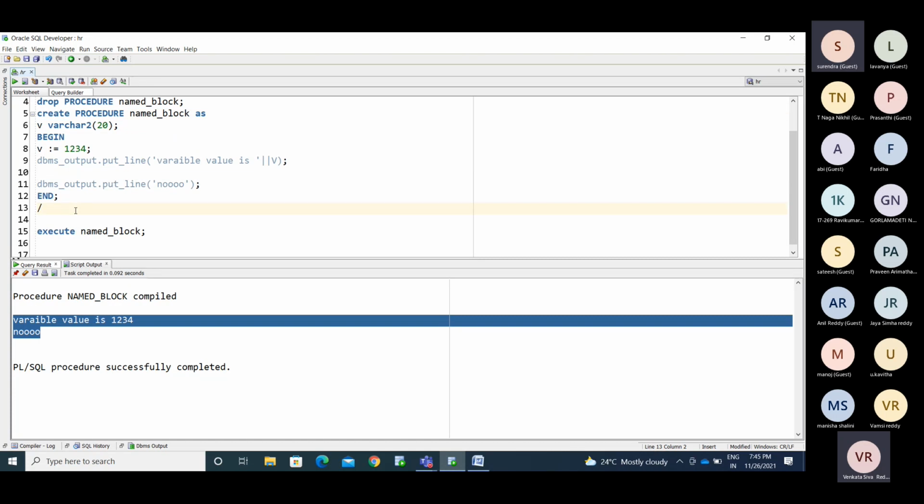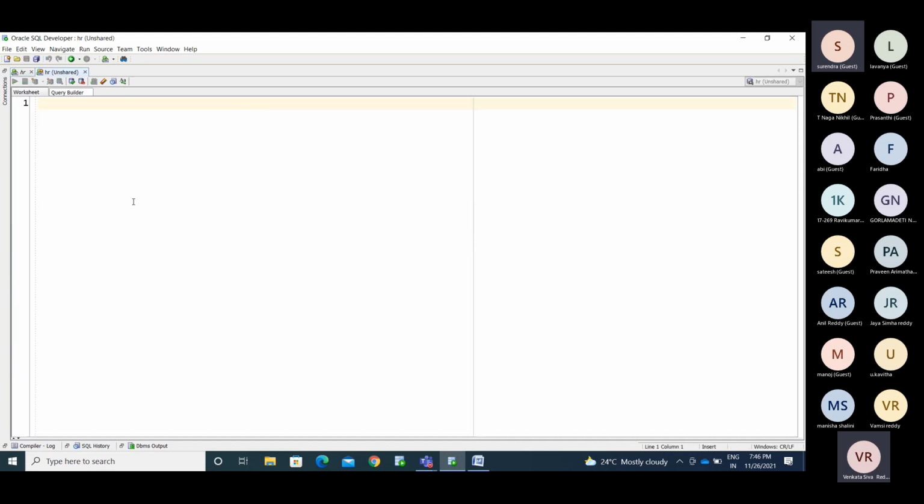I will explain the things by tomorrow. What is the procedure? What is the function? I will explain all these things by tomorrow. So try to use this. We'll see each and every one. In an anonymous block, I will show you how we can use the SQL command. So let's continue for that.